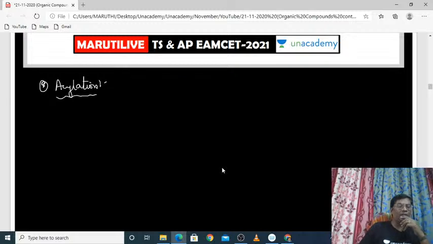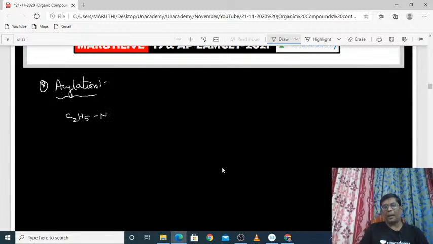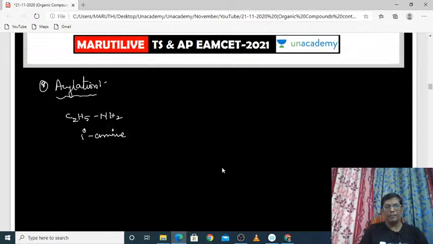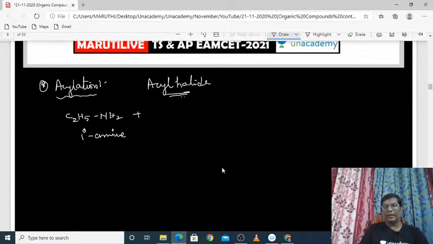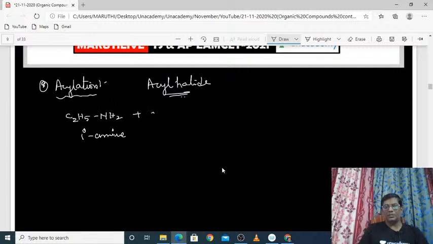This is acylation. Acylation means adding of acyl halide. Suppose I am taking a primary amine like this, it is a primary amine. If you react this primary amine with acyl halide, what is acyl halide? CH3COCl. It is called acyl halide. Once you are reacting it with acyl halide, what is the product which is formed?